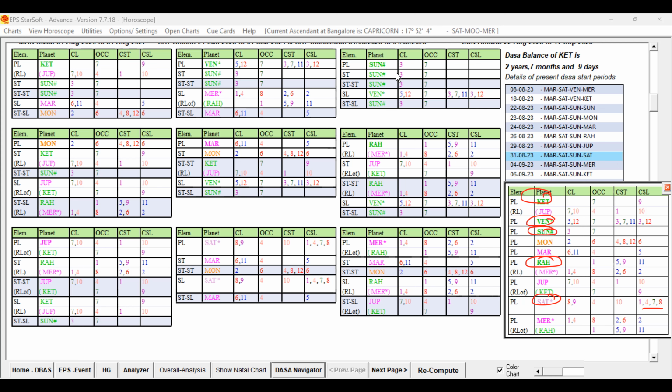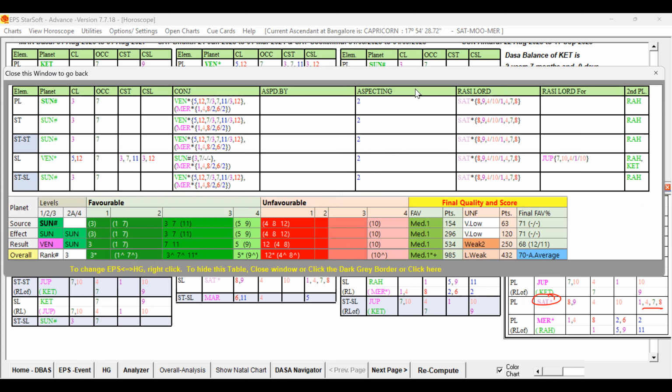Sun is having very good significations, and the sublord is Venus. That Venus is the key planet of the destiny also. Still, if you open that Sun, we can find other key planets in its supports. Sun is having Venus in its conjunction. So Venus is the sublord also, forming ruler link. You can see all levels, it is forming ruler link. And you can see indirectly that Sun is having Rahu. So Rahu is also there at all levels. So our Rahu key planet also is connected to Sun.